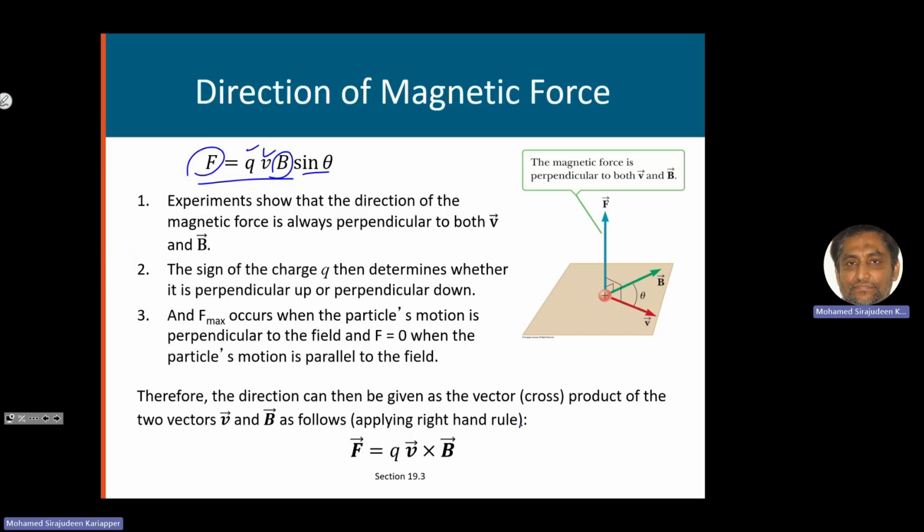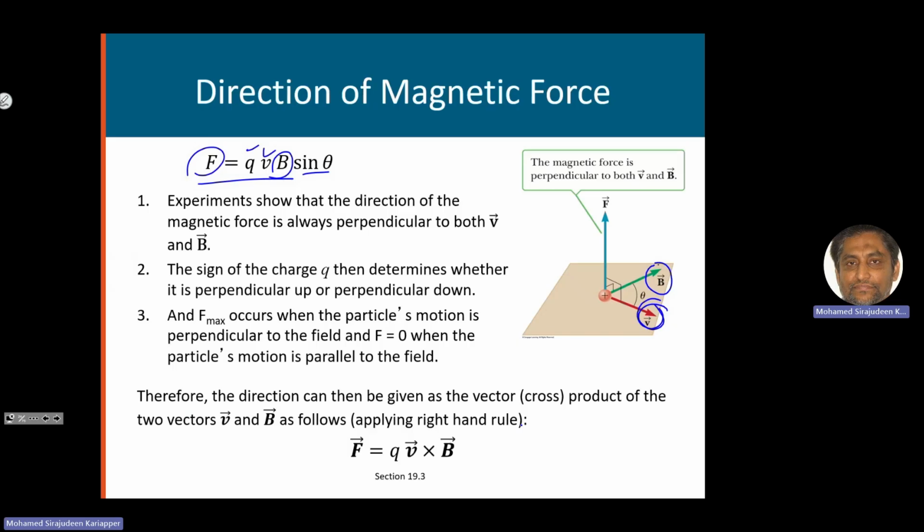The direction of the magnetic force will depend on the direction of the magnetic field and the velocity. It will be perpendicular to both of them. The magnetic force that a charge experiences when it is moved through a magnetic field will depend on the direction of the magnetic field and the velocity of the charge.